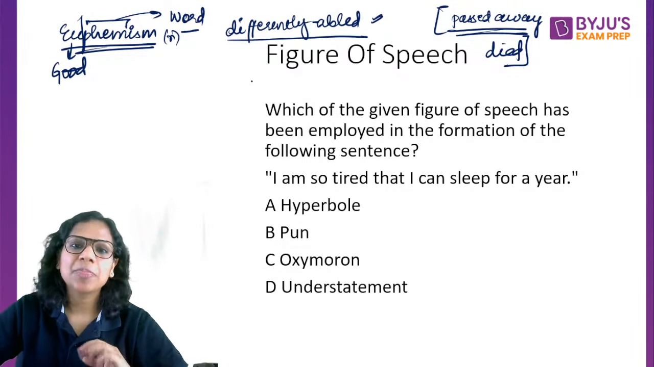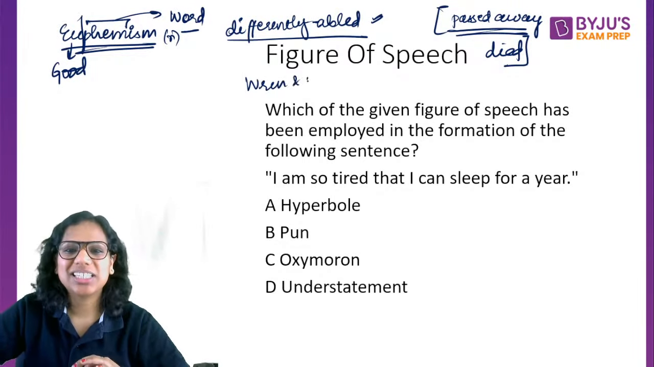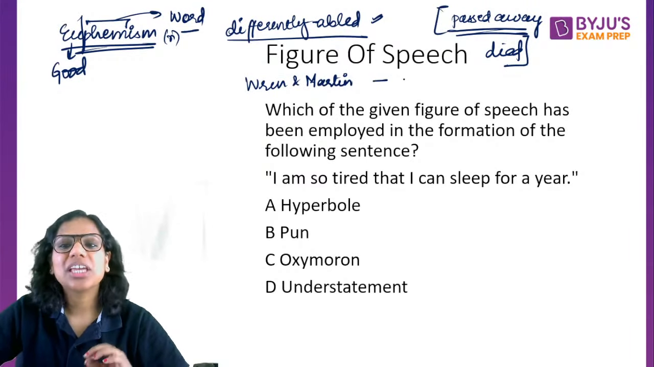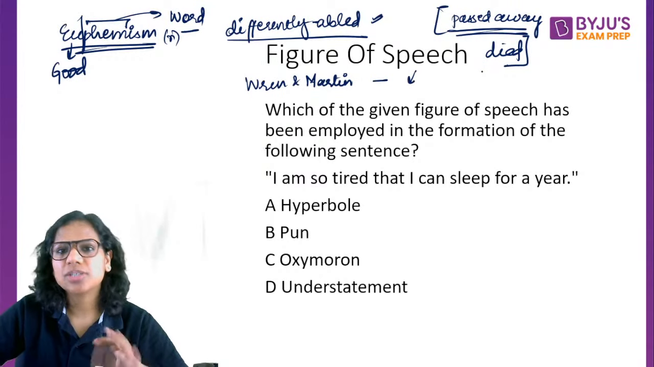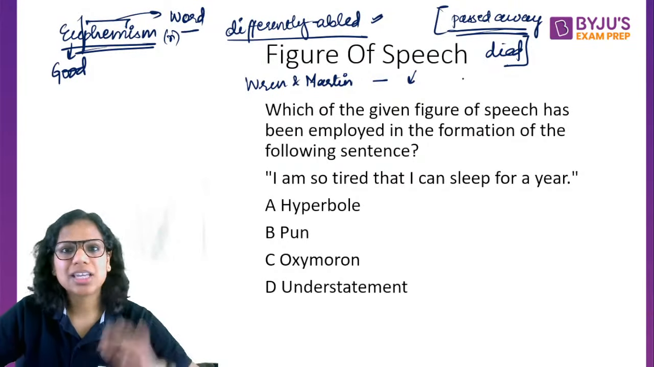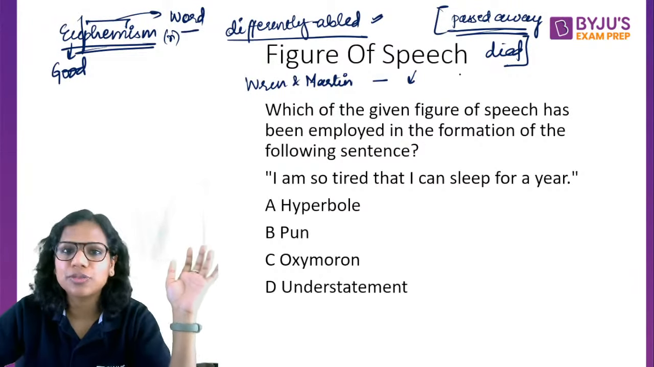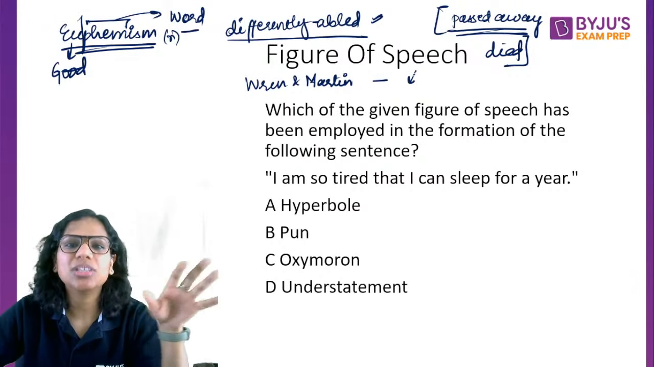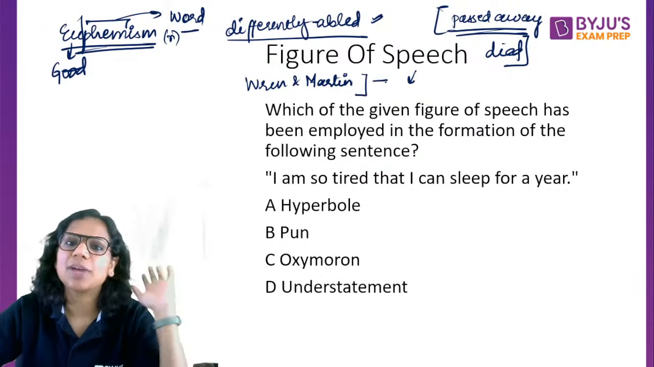Okay, Sanya, again in Ren and Martin. You must be thinking that I refer to Ren and Martin a lot, but actually it's a useful book. There is a whole chapter called Figures of Speech, which has about 25, 26 figures of speech. These are the major ones. I'm not saying it's an exhaustive list. There are over 200 figures of speech, but it contains at least all the main ones. So go through that chapter once.